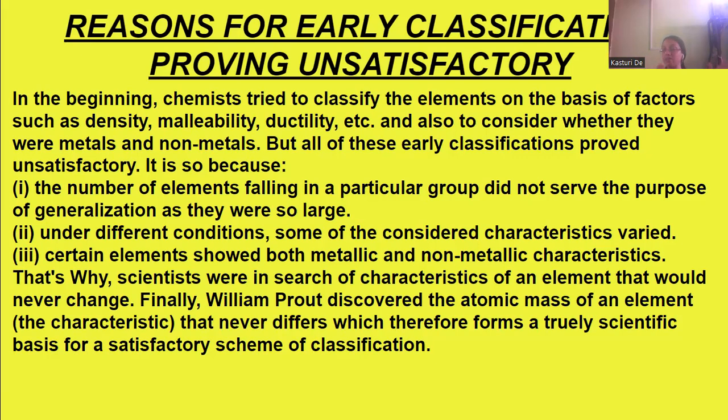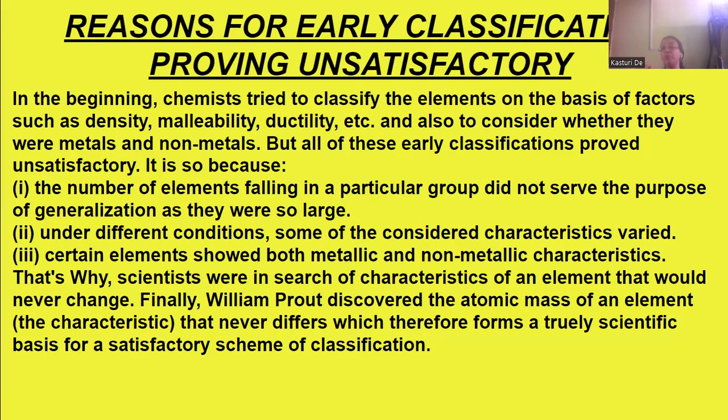So, as they were in the beginning, they classified the elements on the basis of certain characteristics, but those proved to vary due to certain conditions, or they did not serve the purpose, as they were so large, or there were some metallic or non-metallic characteristics also present. So these characteristics, on the basis of which they did the classification, did not prove right. That's why they searched for certain characteristics of the elements that would never change.